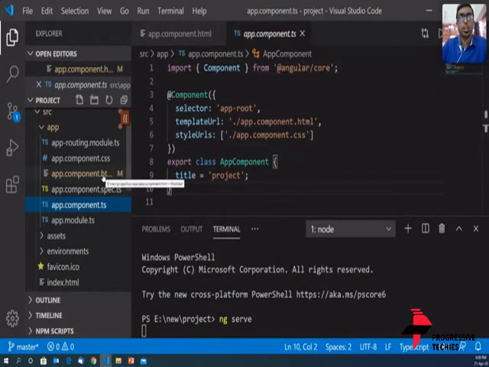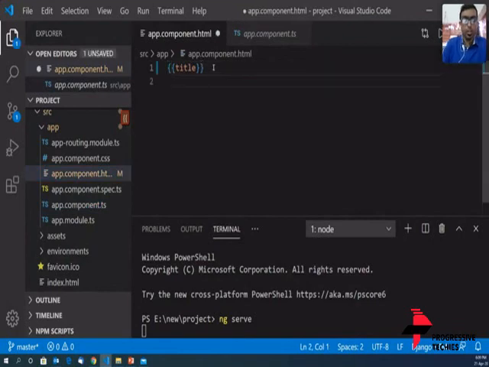The next topic that we studied was structural directives, ngIf and ngFor. ngIf is used to conditionally display a div. If you have a condition based on which a particular div has to be shown or hidden, you can use ngIf. It's like an if-else statement. If it is true, it shows, and if it is false, it doesn't show. ngFor is used to loop through an array. I will be showing an example of both so that we recap what we did yesterday.